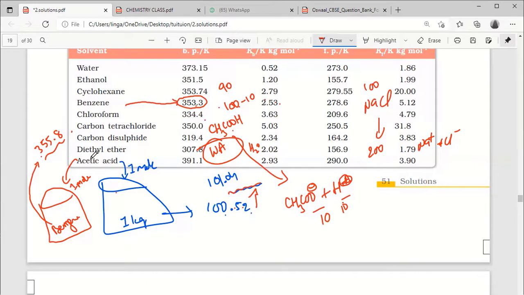But instead of acetic acid, suppose I am adding sugar or urea. The 355.8 is the correct answer. Even in the case of sugar, this answer will be correct, because when 1 mole is added, 2.53 increase is done.